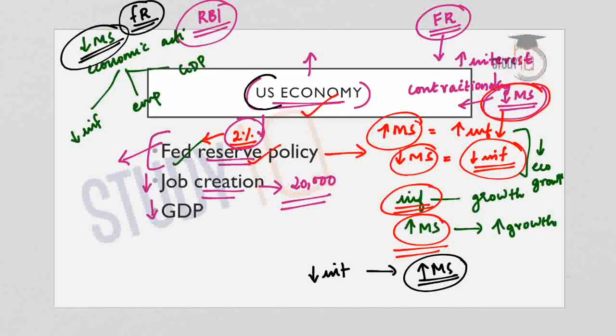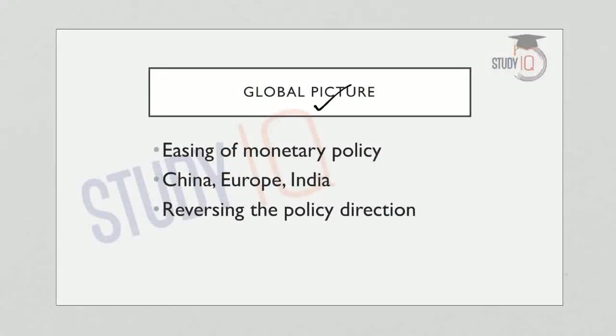So this is briefly about the situation of the US economy. Now coming to the global picture, let us see what is happening elsewhere in the world. The economic conditions in Europe and also in Asia are deteriorating, and for this reason the countries in Europe and Asia have also started easing their monetary policies. So European and Asian countries also started adopting liberal monetary policies or expansionary monetary policies.